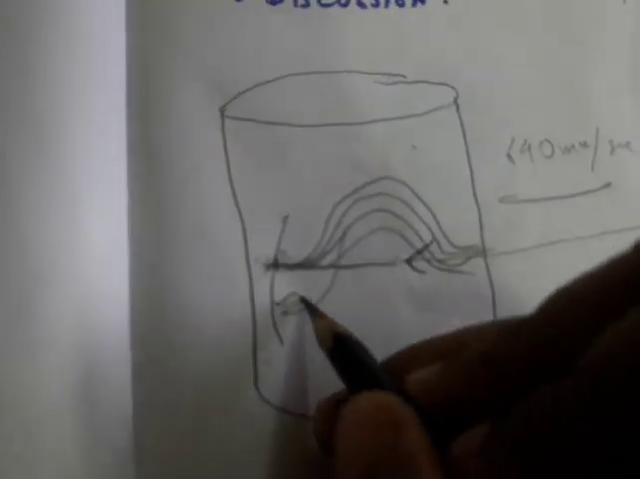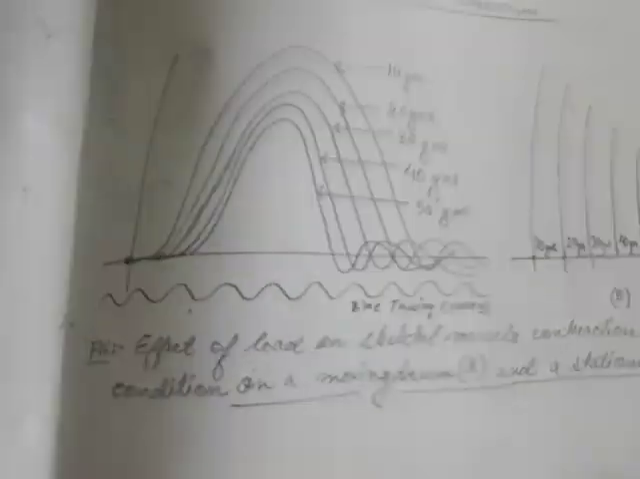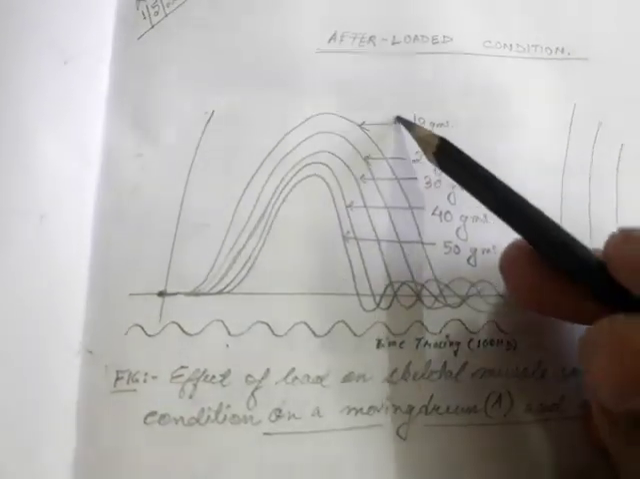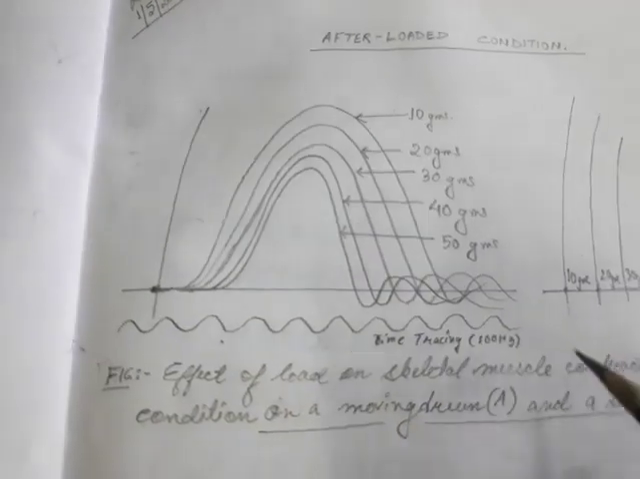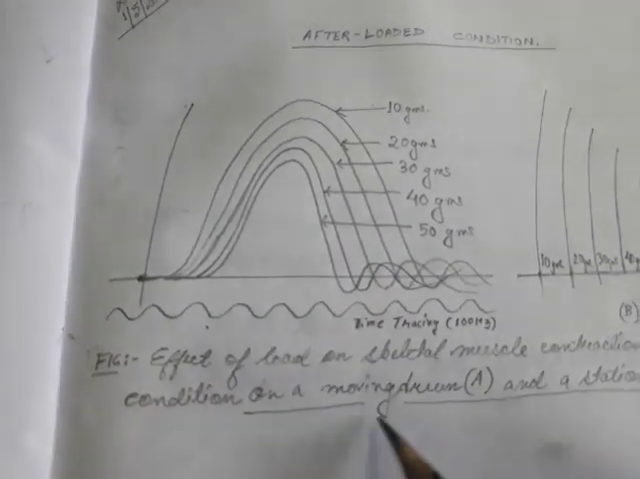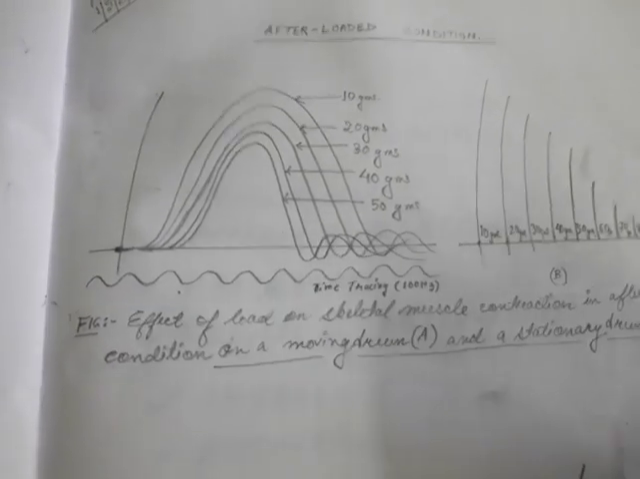Okay, then we will give a time tracing like this. Okay, then ultimately we will find a curve like this one. Okay, as you can see, 10 grams, 20 grams, 30, 40, 50, like that we can go. Okay, this is the time tracing. So this is the effect of load on a skeletal muscle contraction in an afterloaded condition.